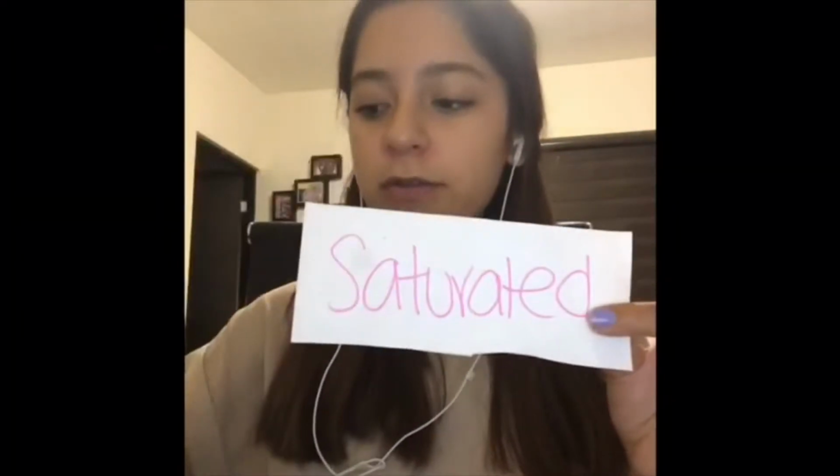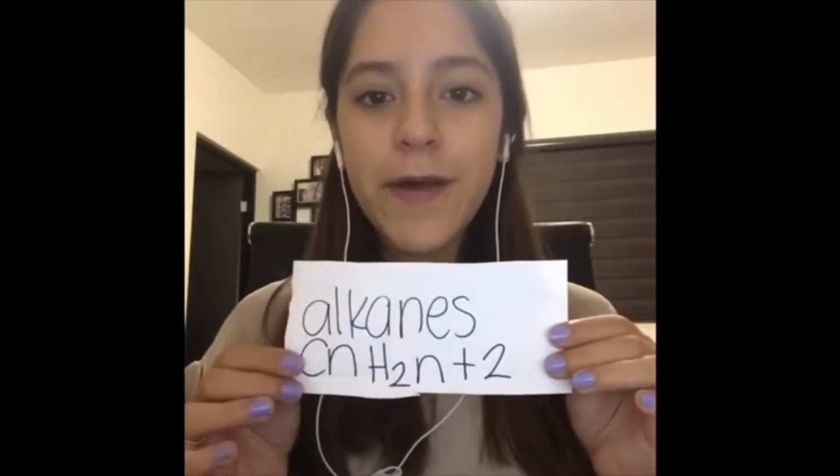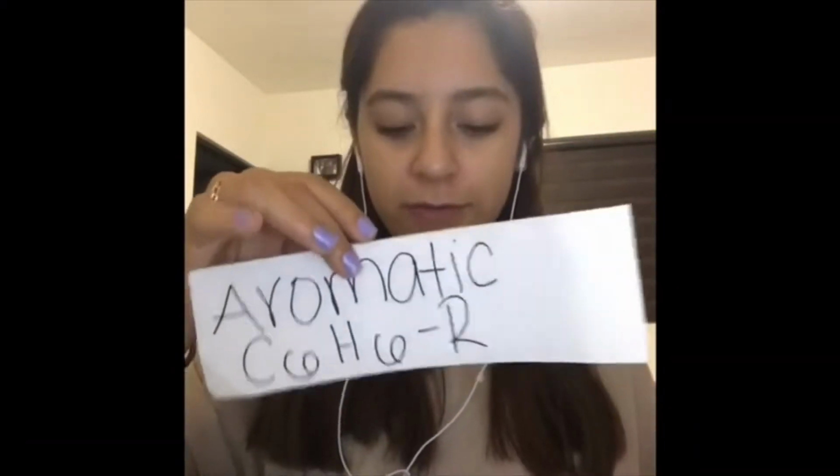With the saturated ones, we have the alkanes. The alkanes have single bonds, and their general formula is CnH2n+2. In the unsaturated ones, we can find the alkenes, alkynes, and the aromatics. Firstly, the alkenes have a double bond, and their general formula is CnH2n. The alkynes have a triple bond, and their general formula is CnH2n-2.